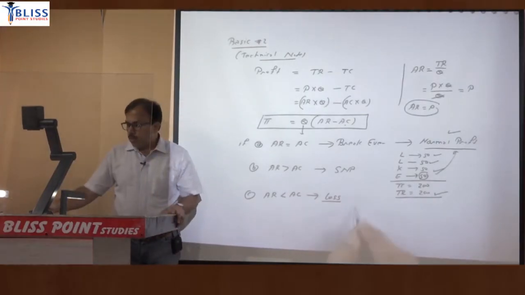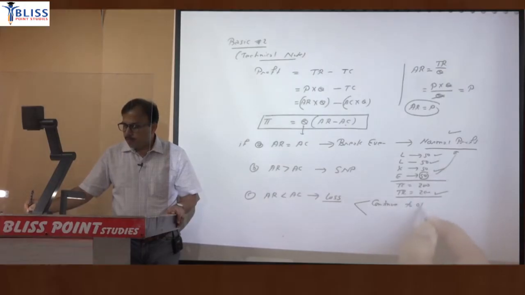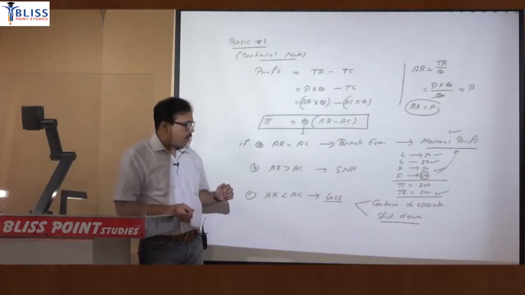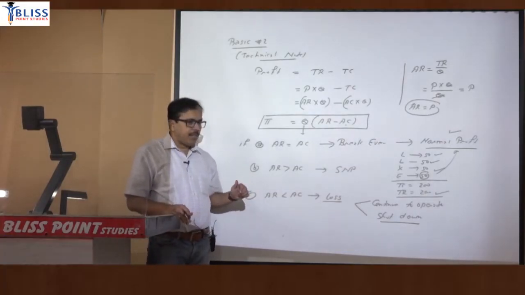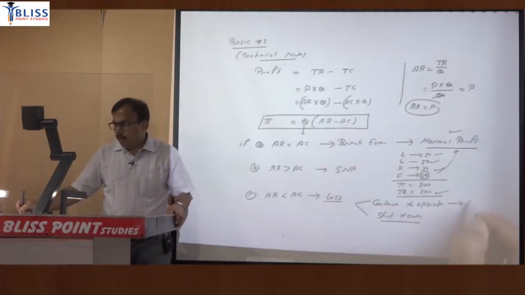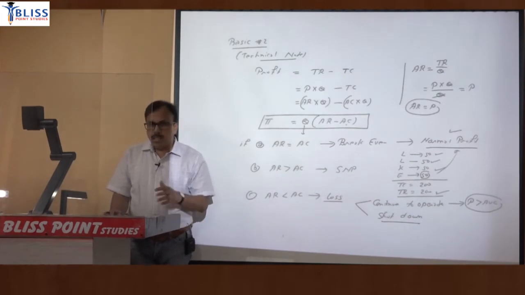So in loss, two possibilities exist. They may continue to operate, or firm may shut down. They may continue to operate or firm may shut down. But when they will continue to operate and when they will shut down, the decision depends upon, just focus here, if price is greater than average variable cost. Average variable cost I am writing. The decision to continue or decision to shut down depends upon variable.